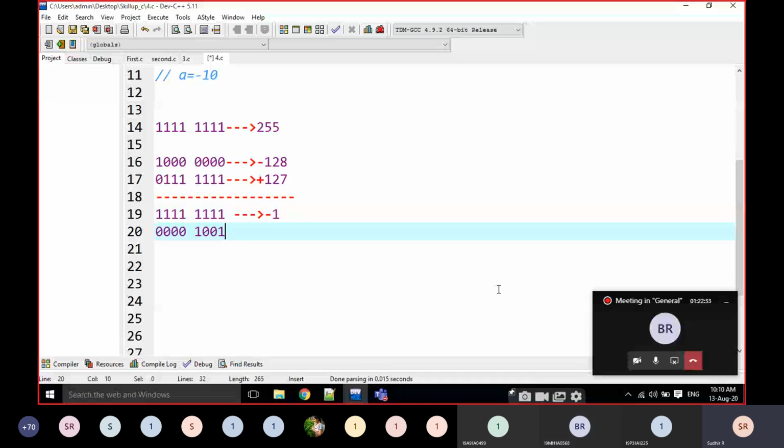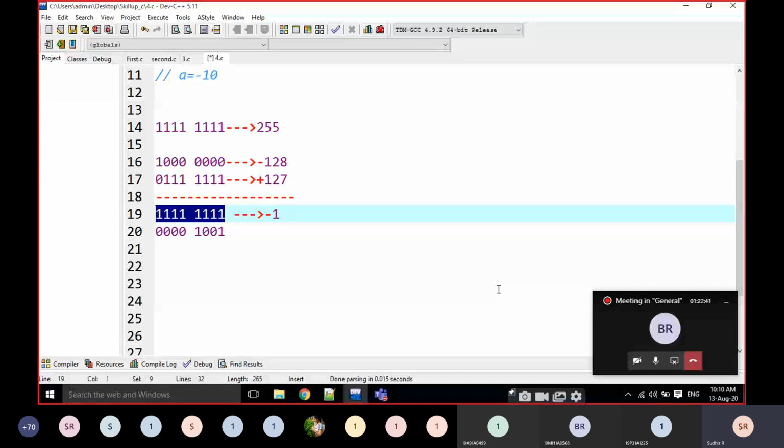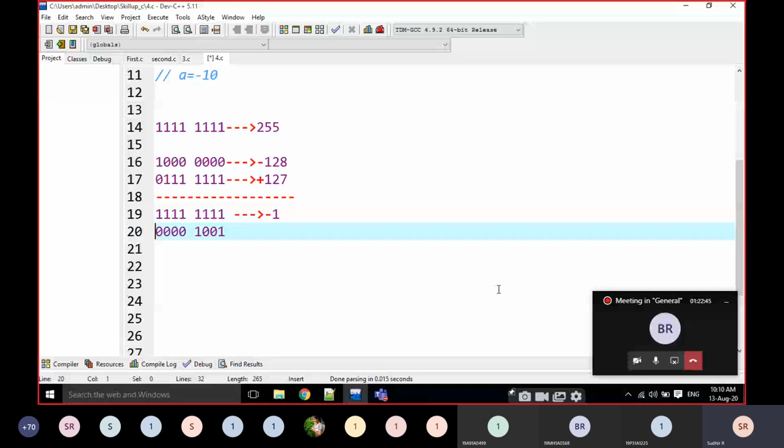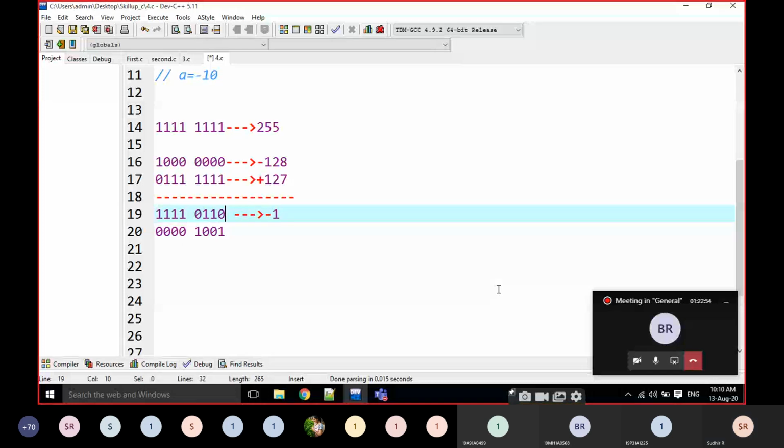1001 is 9. This is already minus 1, right? That's why I am going to delete 9. Then it is converted into minus 10. Just look at how to delete it. Nothing else: where there is a 1, I am going to replace it with 0. That's it. This is going to be minus 10.